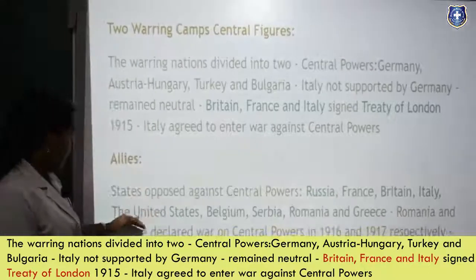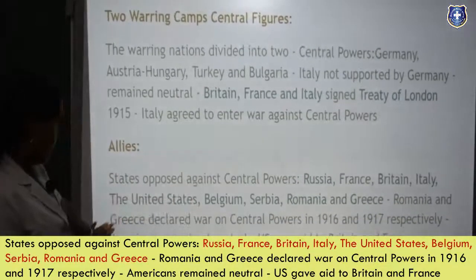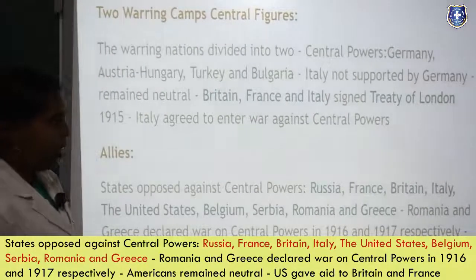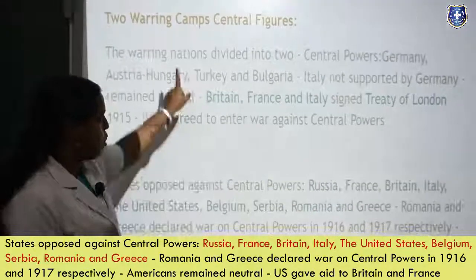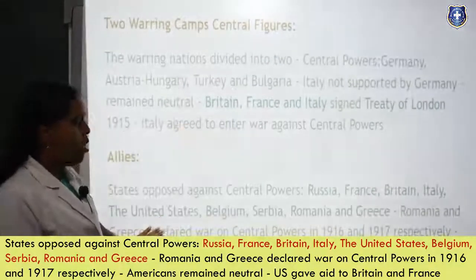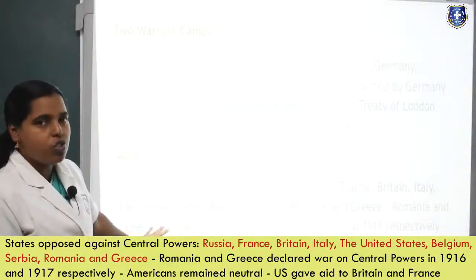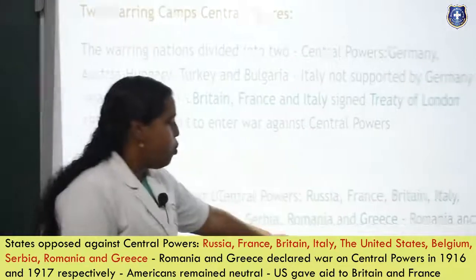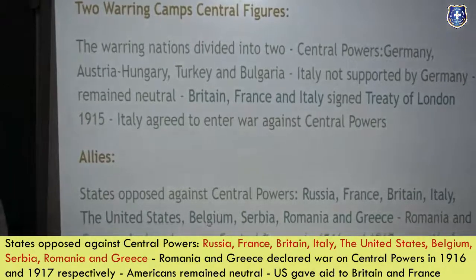And the next topic is Allies. In Allies you already know which are the countries, and here Romania and Greece declared war on the Central Powers. They themselves decided to have a war against the Central Powers but they were not able to do it properly because they were a little bit weaker when compared to Germany, so they were not able to complete their war properly. It was in 1916 and 1917, but Americans remained neutral.